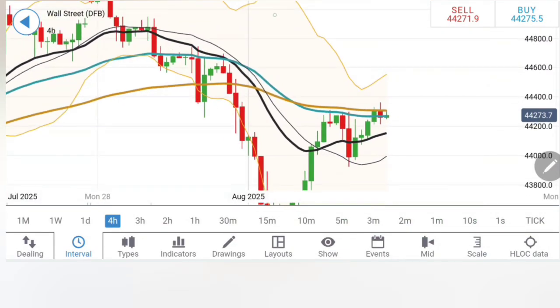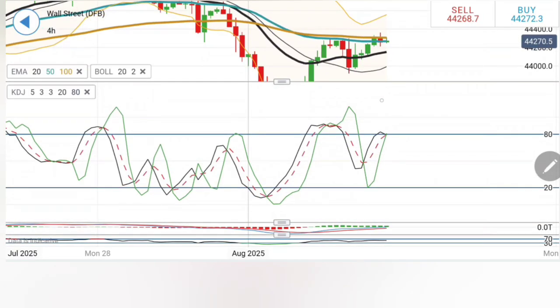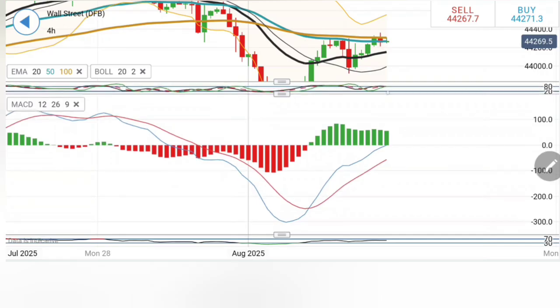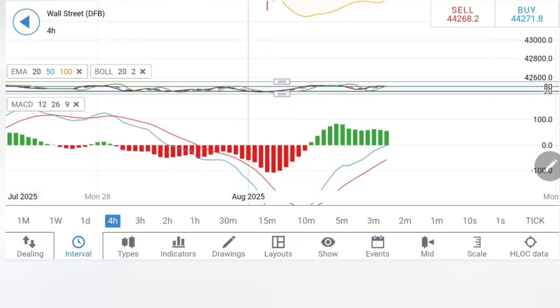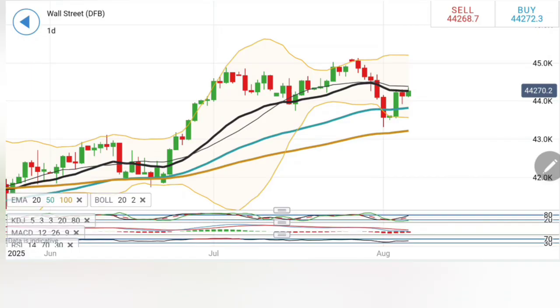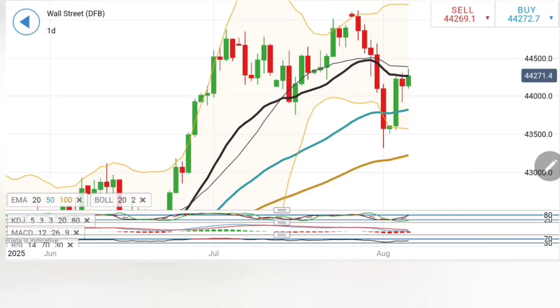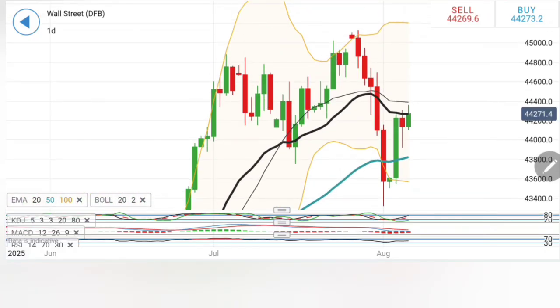On the 4-hour charts, this is important to note, swings here, and see after hitting the highs it is trying to reverse. It is possible that it can find support at around the 44,100, 44,000 zone and bounce back, but below that it should not. The stochastic is overbought, the MACD is rising, the RSI is also showing a bit of rise. Coming to the daily charts, notice diminishing bearishness, a reversal sign, one bullish candle swing here, and the current one has already seen the height here. Now it is pretty important for US30 to trade above 44,400 levels.